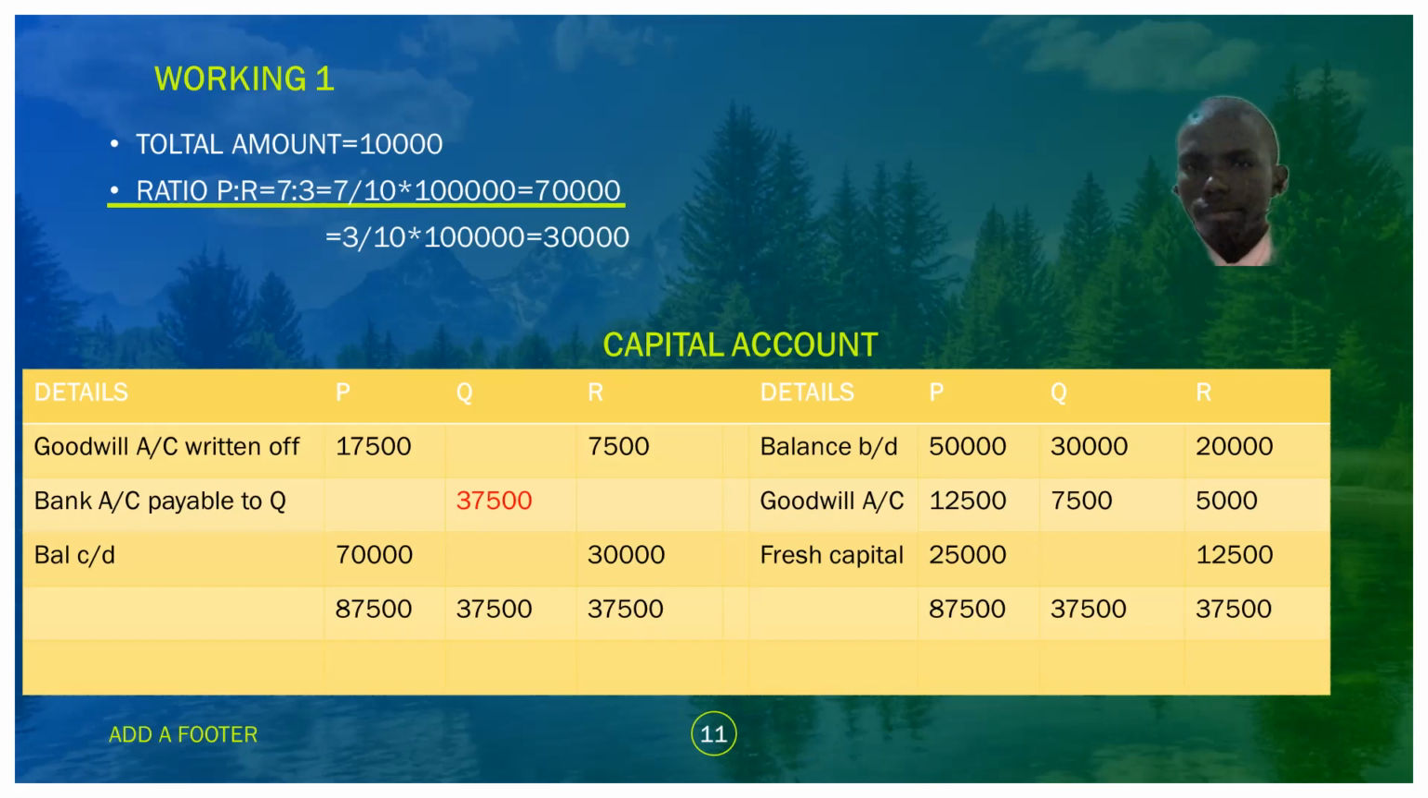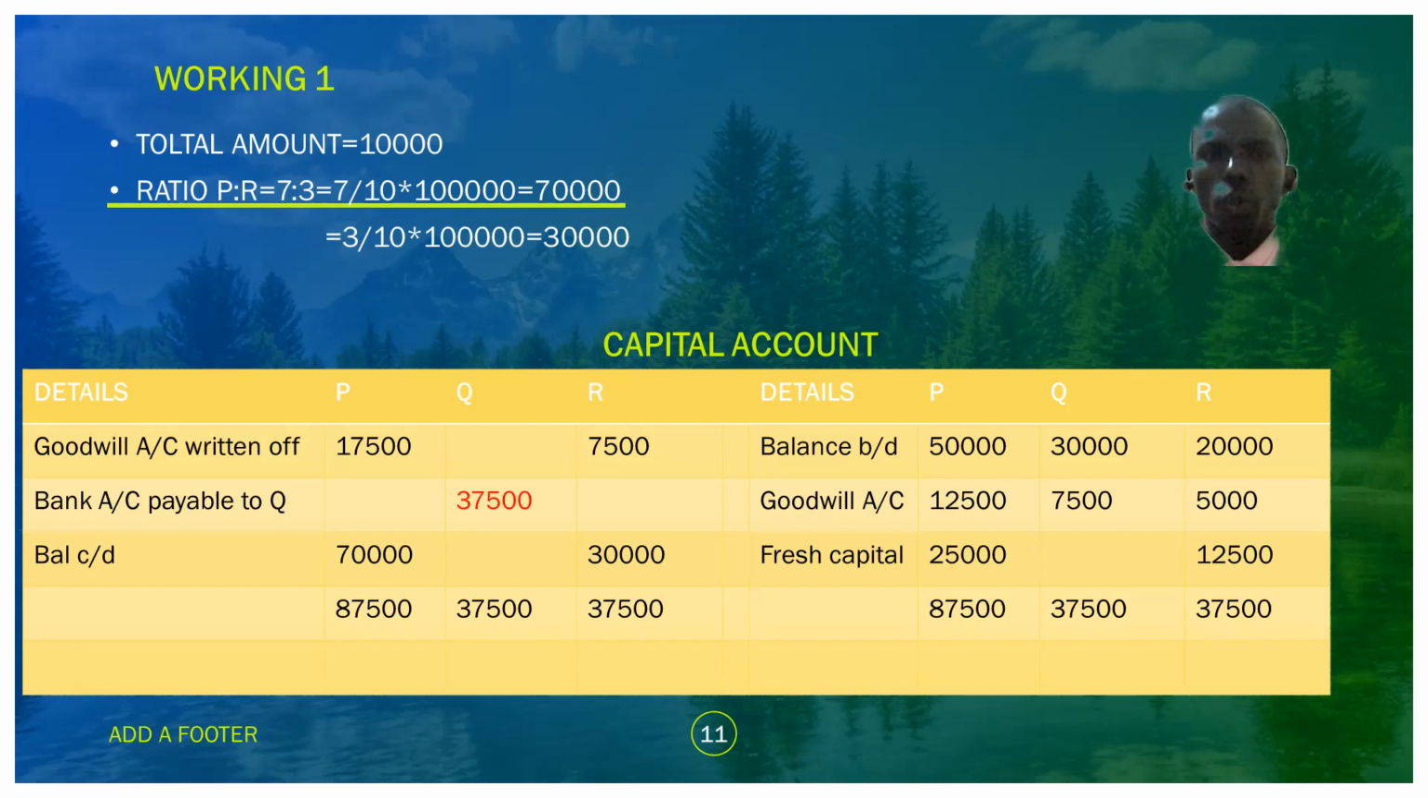Now remember, since Q is retiring, or is opting out of the partnership, there is this amount, that is 30,000, that he had given out as the capital, and the goodwill that had been realized when he was still in business. These are a total amount of 37,000. This was the bank account payable to Q. So Q is required to be given that 7,000 so he can confirm his exit from the partnership.